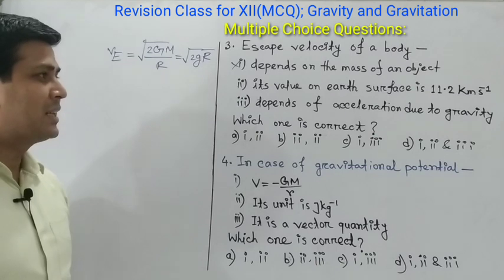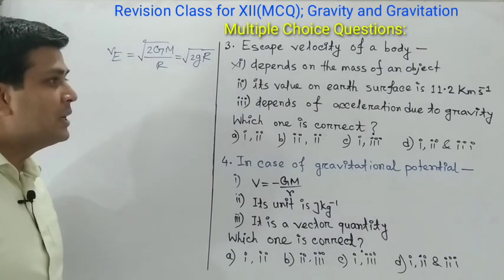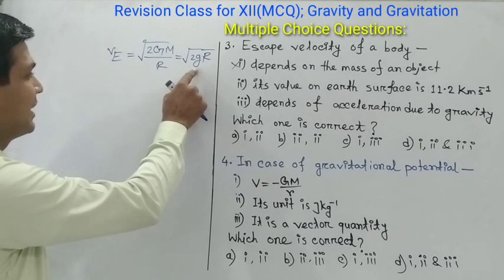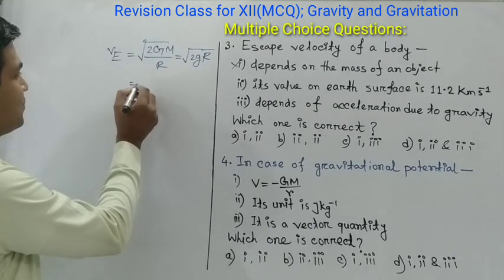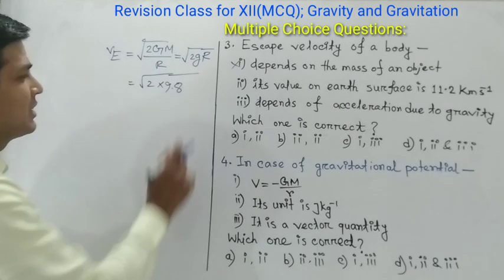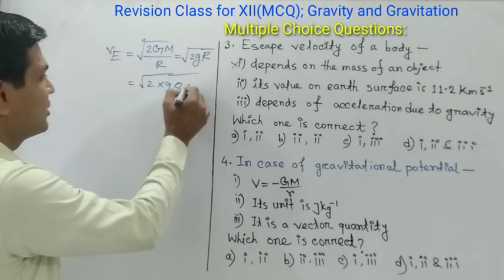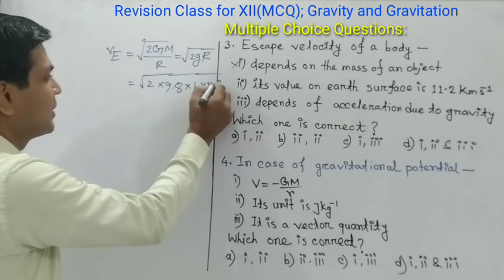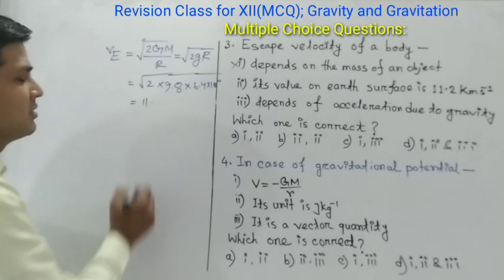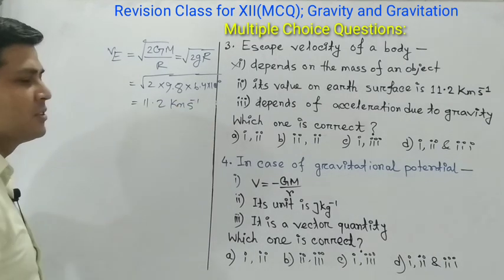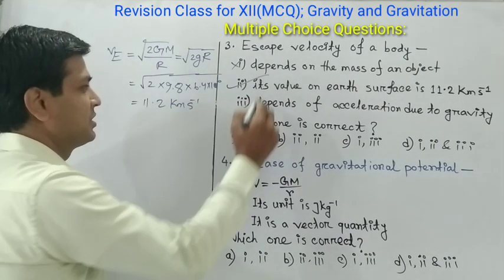Its value on the earth surface is 11.2 km per second. If we put the value of g as 9.8, and we know the radius of the earth is 6.4 into 10 to the power 6, then the result will be 11.2 km per second. So our option 2 is right.